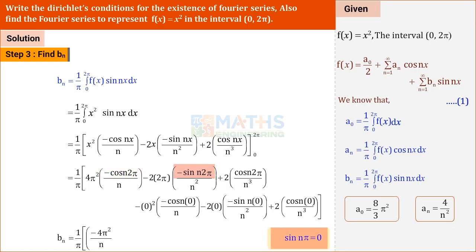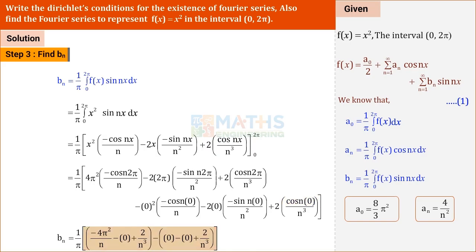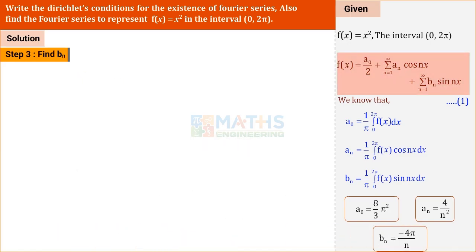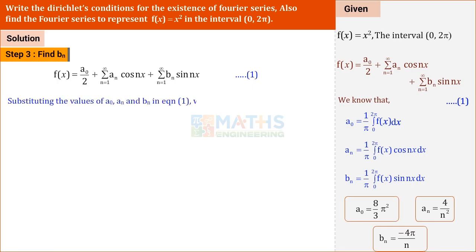We know that sin n pi is equal to 0 for any n. So that sin of 2n pi is equal to 0. And cos 0 value is 1, sin 0 value is 0. Simplify this. This is the value of Bn. Substitute A0, An, Bn in equation 1. Left hand side, f of x is the given function. We replace that here.